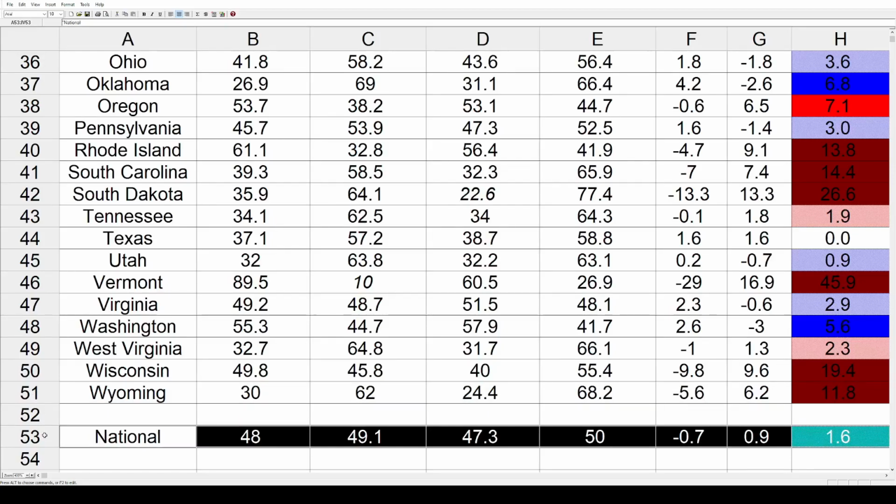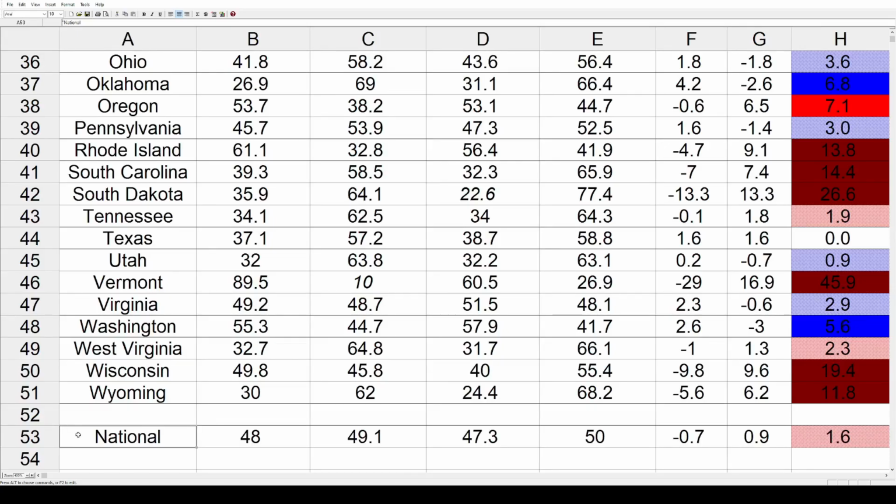And then here's the national popular vote. Republicans won it by 1.1 in 2016. They won it by 2.7 in 2022. That comes out to a net shift of 1.6 for the Republicans. So those are all the states and all of the shifts. And as always, we can do one more thing with this data. We can apply it to a map to help visualize the changes.